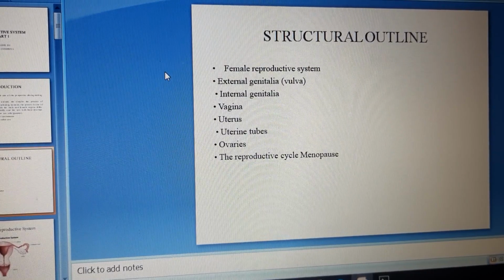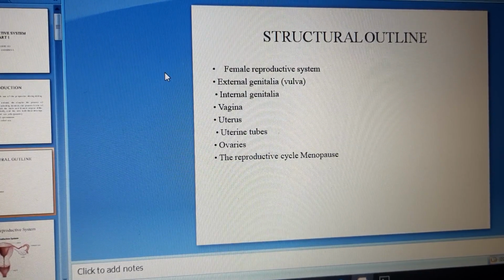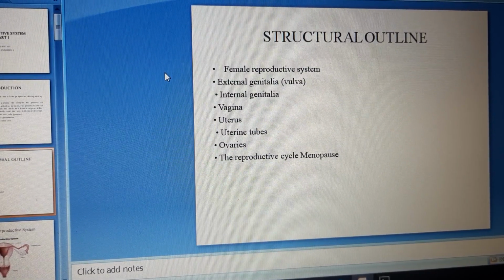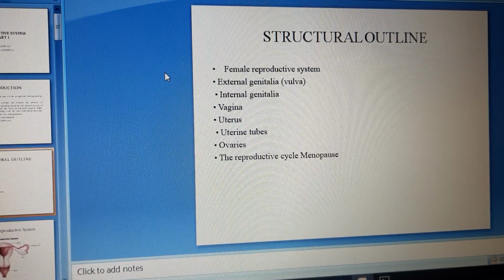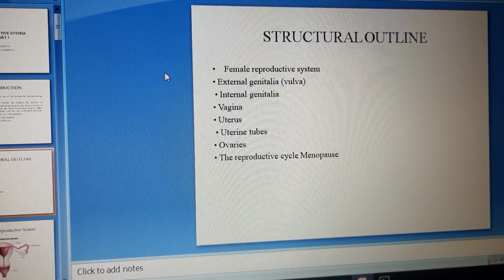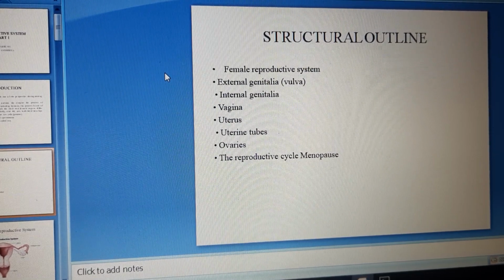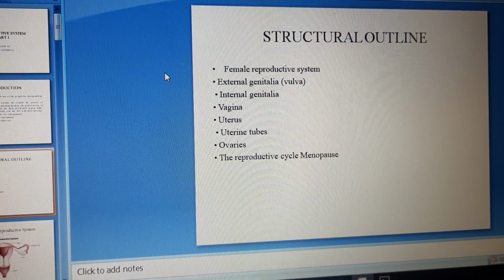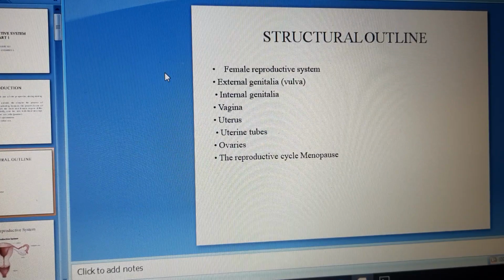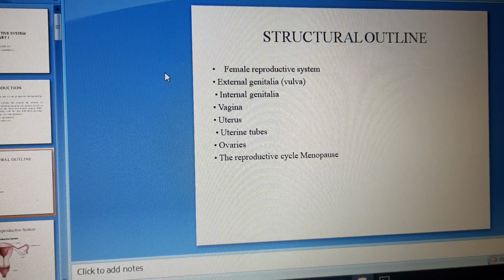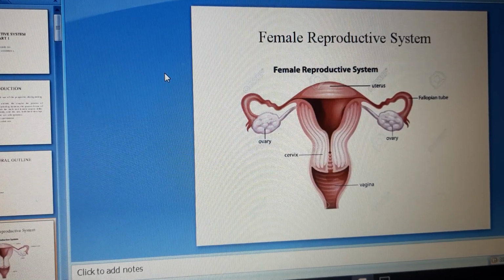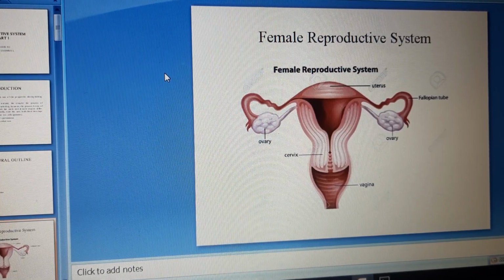In the second slide we discuss the structural outline. In the structural outline we discuss the female reproductive system. The female reproductive system is described according to its structure. It includes the external genital organ, which is called the vulva, and the internal genital organs, which include vagina, uterus, uterine tubes, ovaries, the reproductive cycle, and menopause. In the next slide we discuss the female reproductive system.